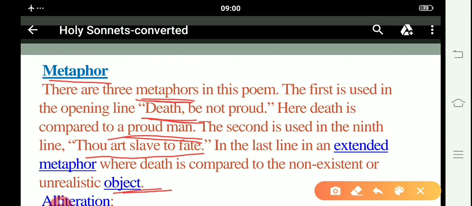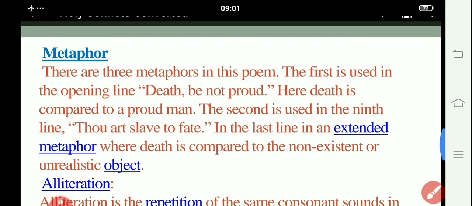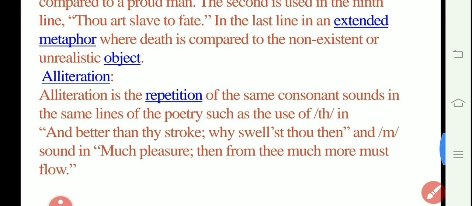So here in this particular sonnet, three times John Donne used metaphor: when he compared death to a proud man, when he compared death to a slave, and when he extended the metaphor where death is compared to a non-existent or unrealistic object. So here it's three times John Donne used metaphor by comparing death to many things in this particular sonnet.